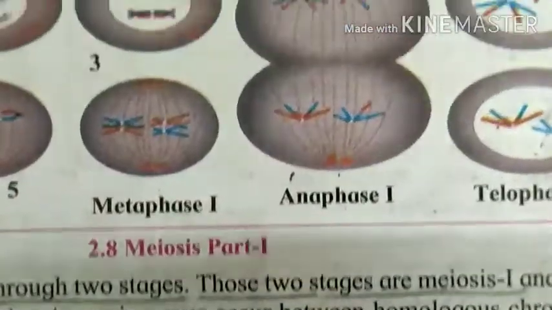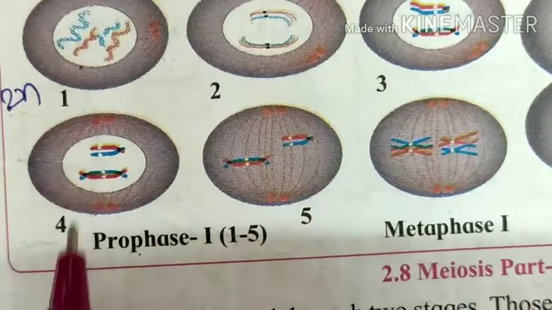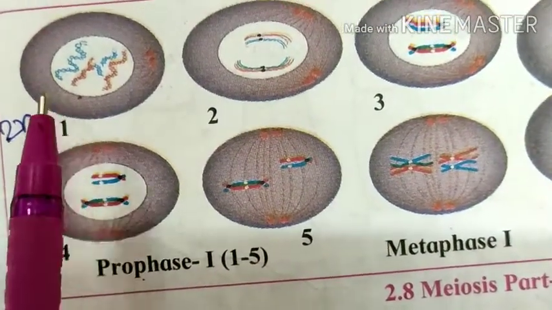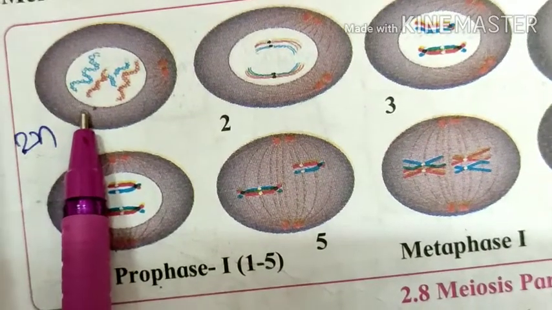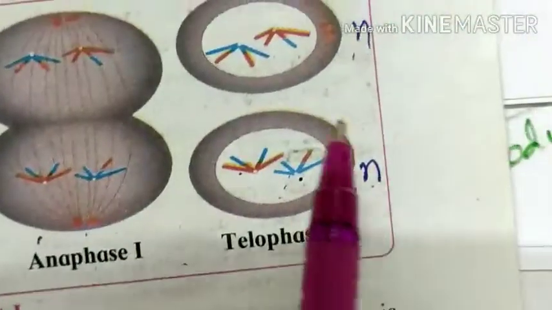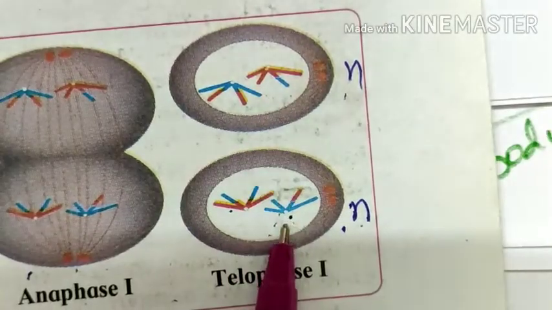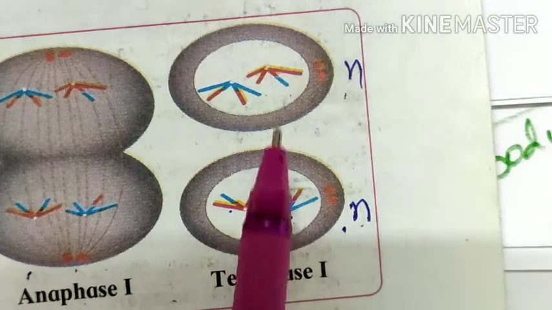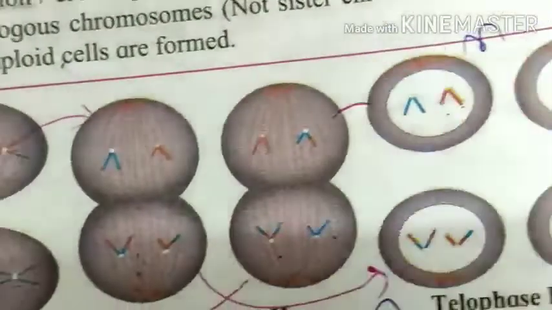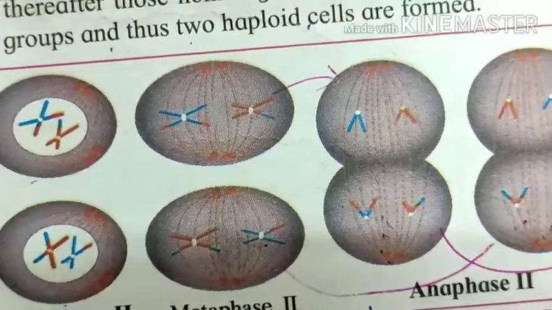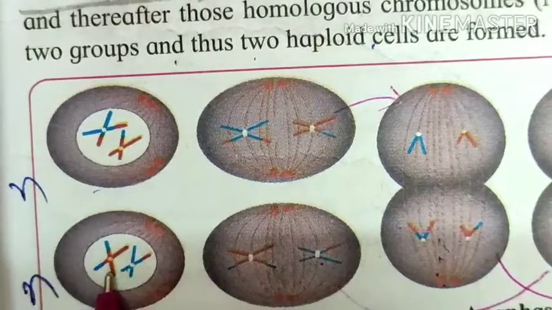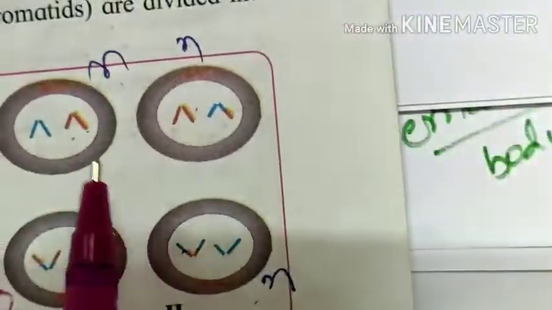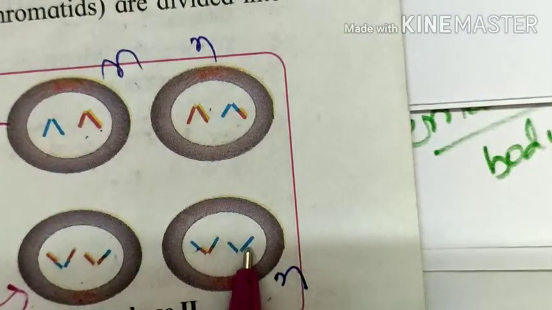In meiosis part 1, we take only one cell having a diploid set of chromosomes. At the end of meiosis 1, we get 2 cells having haploid sets of chromosomes. These 2 cells enter into meiosis 2, and from those 2 cells we get 4 cells at the end of meiosis 2.